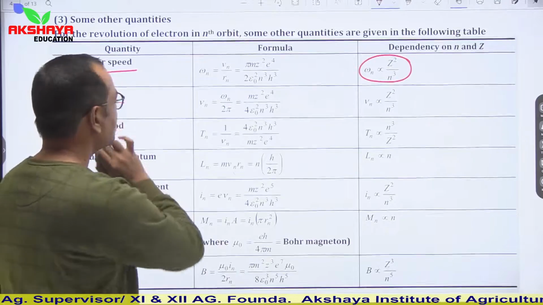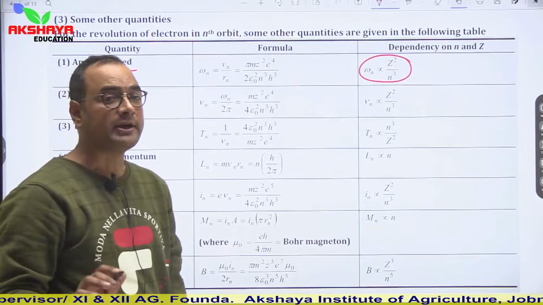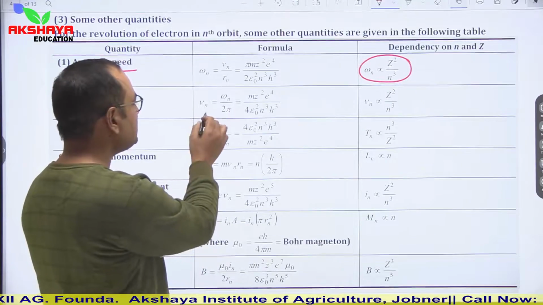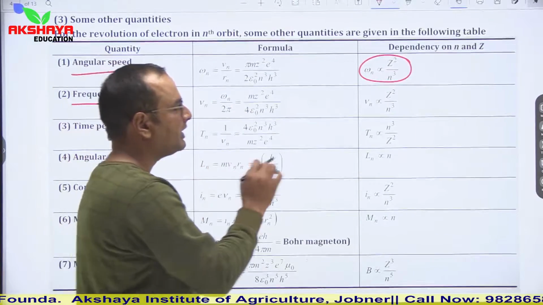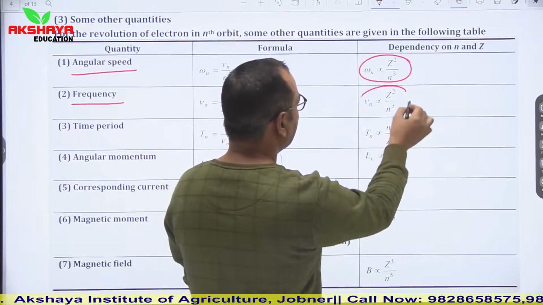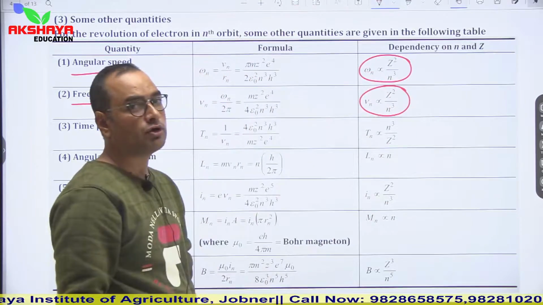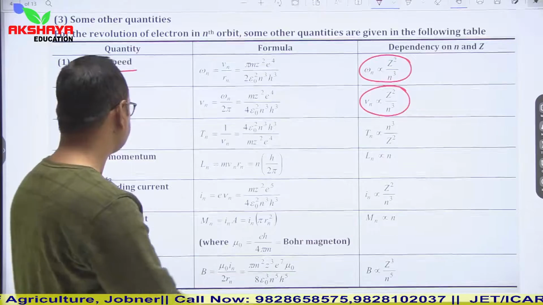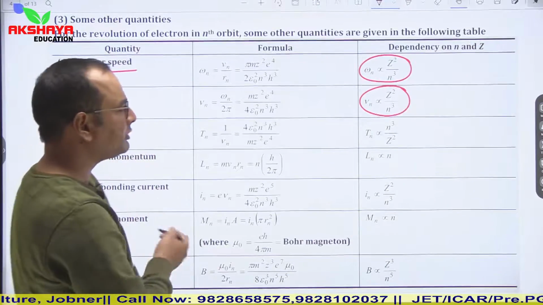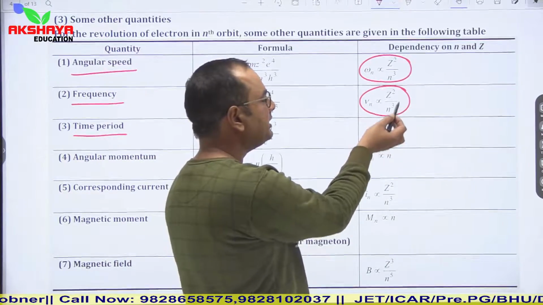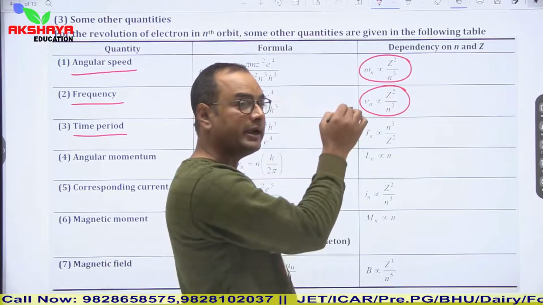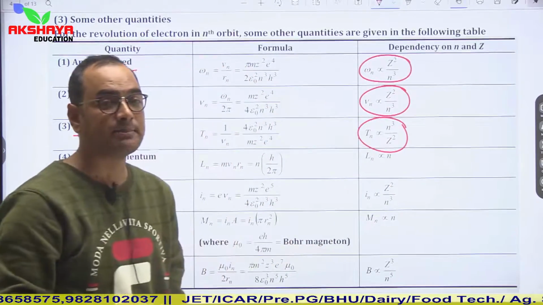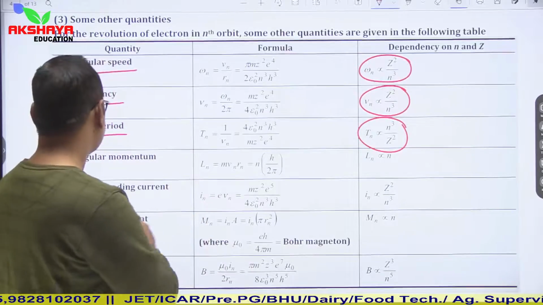Similarly, frequency can be calculated using the relation omega is equal to 2 pi nu, so nu is equal to omega upon 2 pi. Again we can say that frequency is proportional to Z square and inversely proportional to n cube. Similarly, the time period is proportional to n cube and inversely proportional to Z square. In other words, it is the reciprocal of frequency.